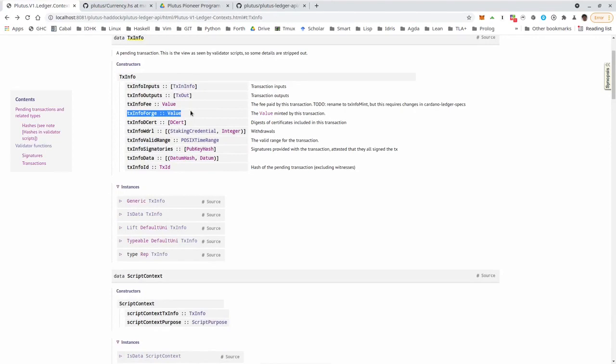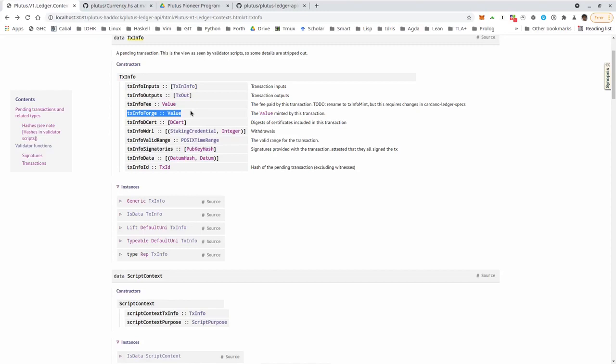In all the examples we've seen so far, this was always zero, which means in the transactions we've seen so far, we never created or destroyed tokens. But if this is non-zero, so we have a value here, then this value, as we have seen just now, can contain a bag of asset classes, so different asset classes for different currency symbols and different token names.